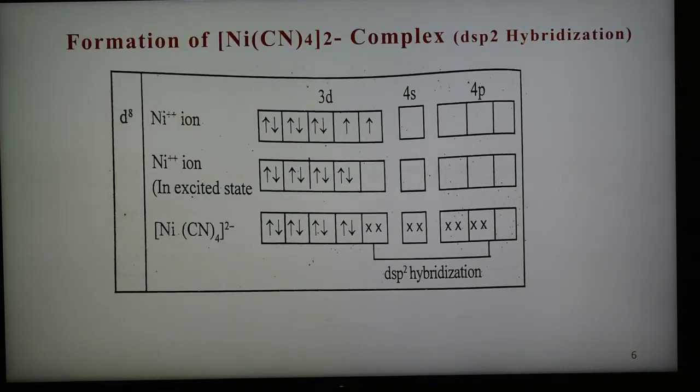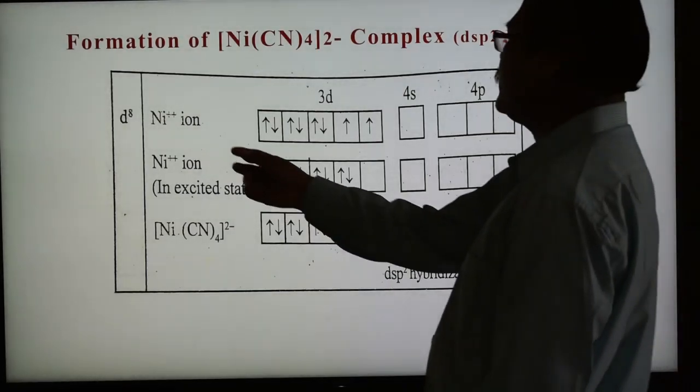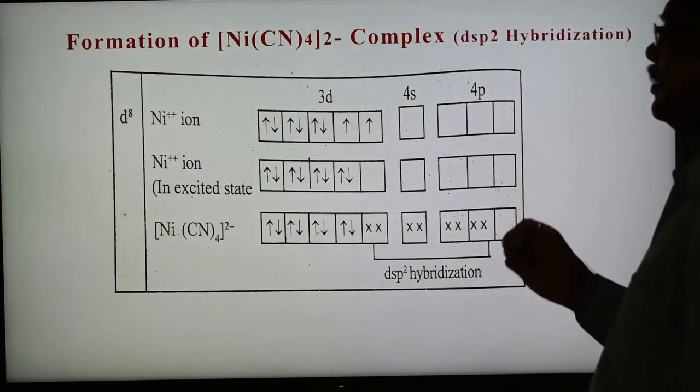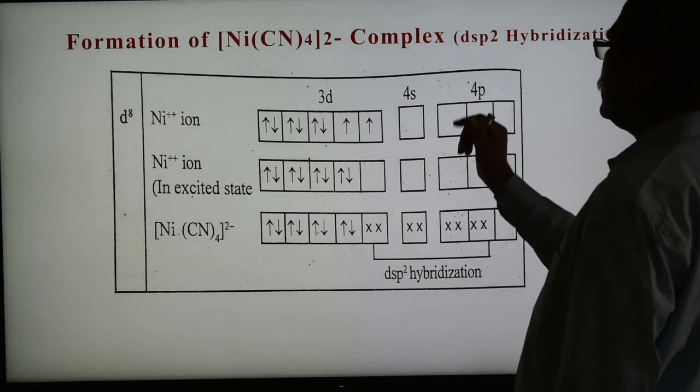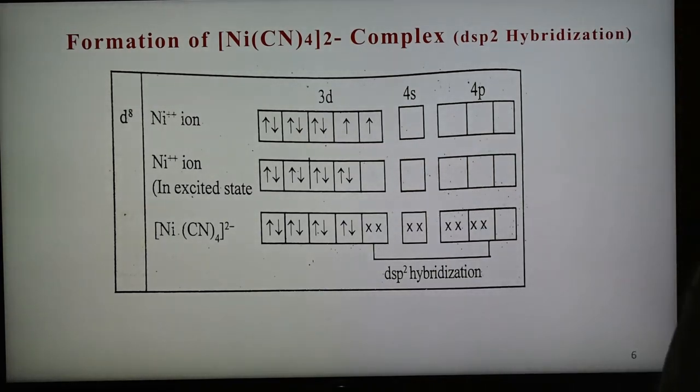So here first we are going to see the d8 configuration. The first example is the formation of the tetracyanonickel 2- complex, having dsp2 hybridization, that is, square planar geometry. In this case, nickel in the ground state, atomic number 28, has the configuration argon 3d8 4s2. For 2+, 2 electrons from 4s are lost and 8 electrons remain. So nickel 2+ is the case of d8 configuration.